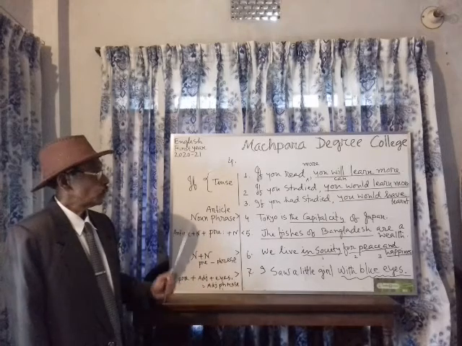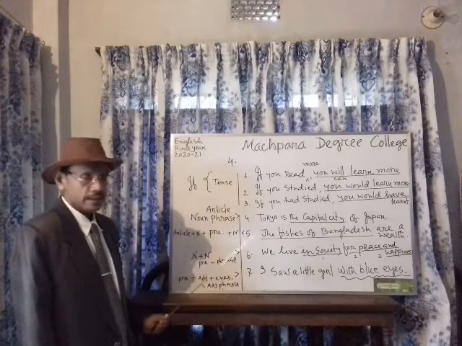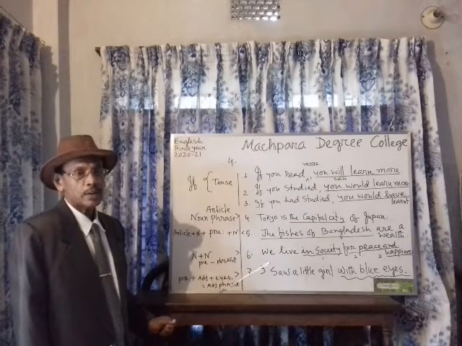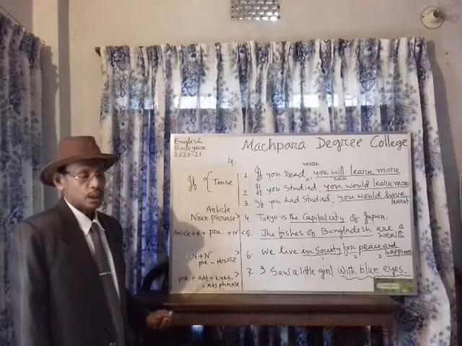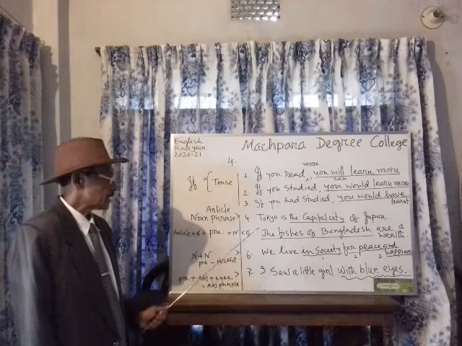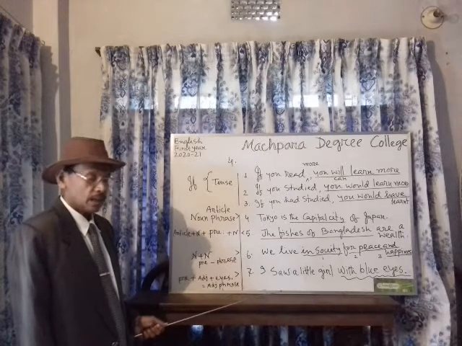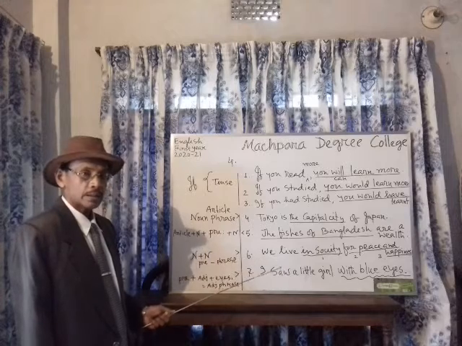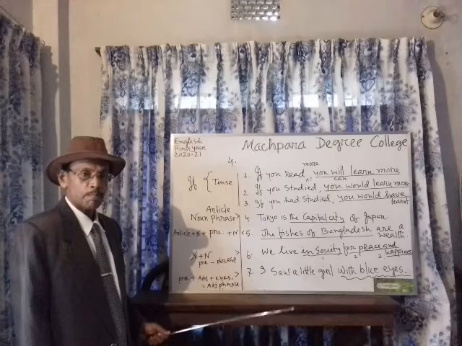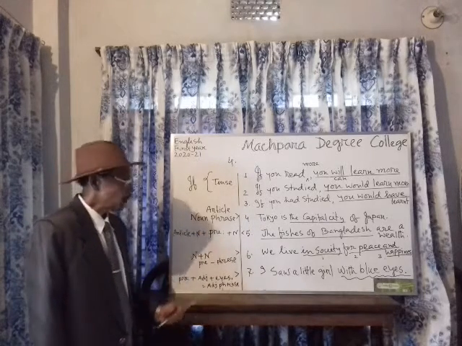To replace words in the sentence, to use any kind of words in the sentence, you should remember what kind of tense it is. Next, you will think whether there is any conditional, or any sense of a complex sentence, whether the sentence is simple or complex or compound.